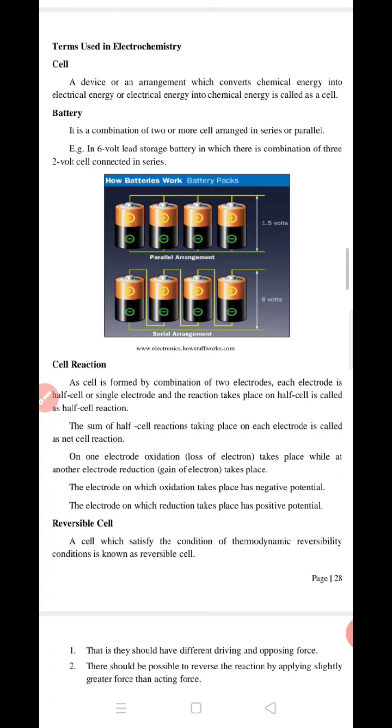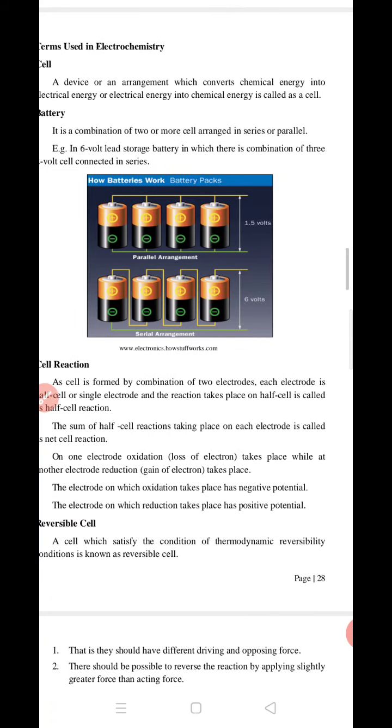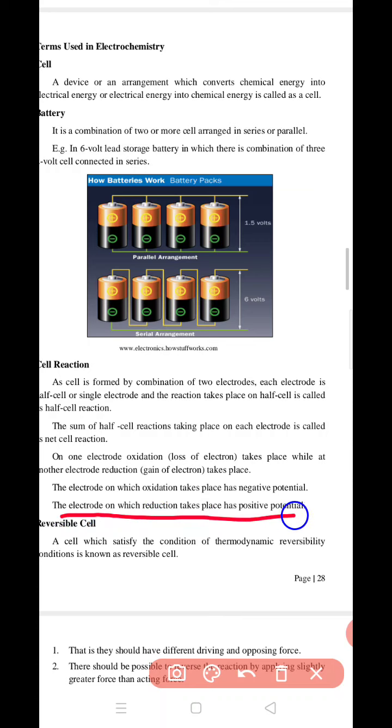So a single electrode reaction is called a half cell reaction, and the sum of half cell reactions is called the net cell reaction. Now, on one electrode oxidation takes place and on the other electrode reduction takes place. The electrode on which oxidation takes place has a negative potential, and the electrode on which reduction takes place has a positive potential.